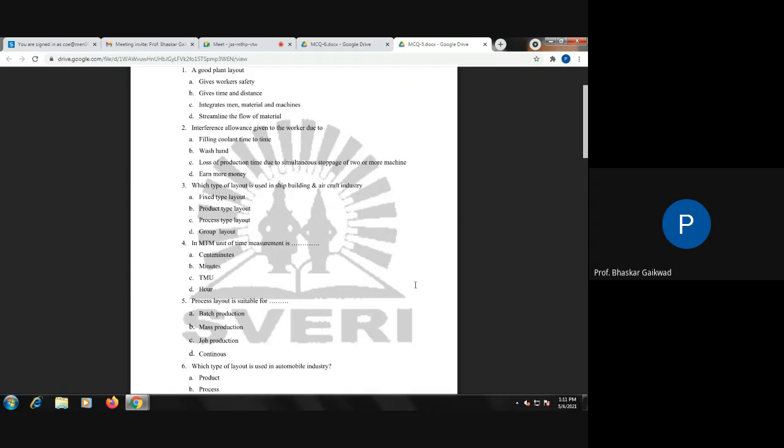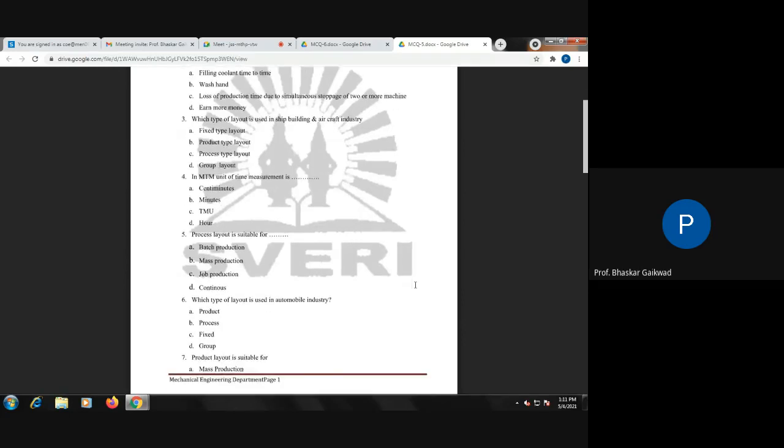Fifth question: process layout is suitable for job production, continuous production, mass production, or batch production. Process means machining process, casting process, forging process, rolling process, so batch-wise production will go ahead. This is batch production.